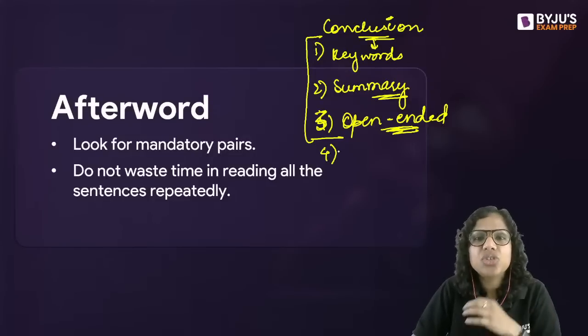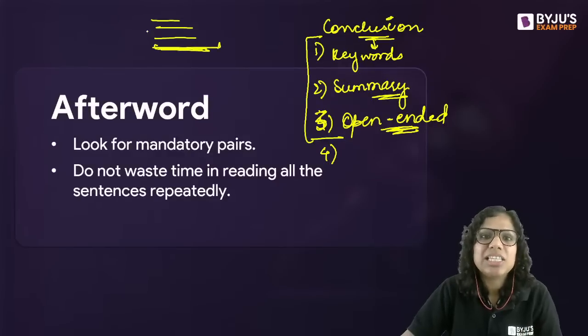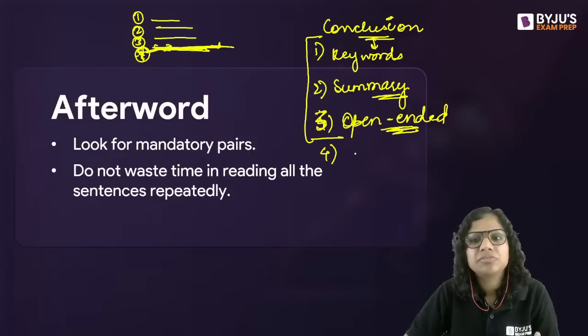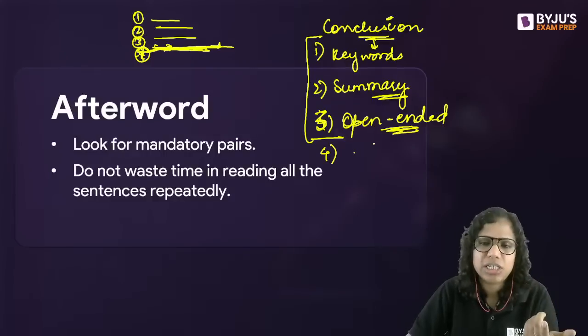Moreover, because this is just a paragraph, it's not a complete essay. Sometimes it's quite possible that there is no conclusive statement as such. Let's say I am listing the advantages of a policy. Then the last sentence can be the fourth advantage here. That's it. It could just be a succeeding sentence. It doesn't always have to be a conclusive or summary statement.